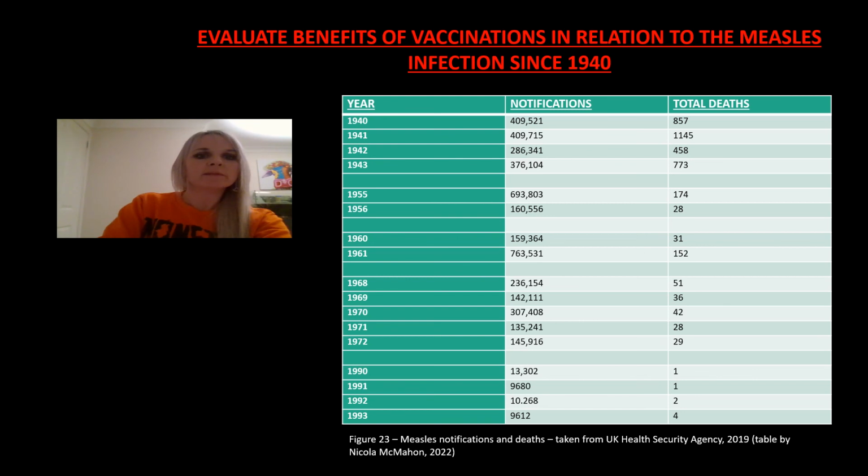So it's clear with these statistics that although diseases will still exist, and measles hasn't been eradicated, vaccinations play a pivotal role in the protection against serious disease, as well as making huge savings within healthcare through not having to treat these diseases, and they reduce the development of antibiotic resistance.